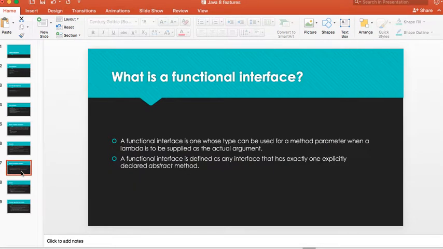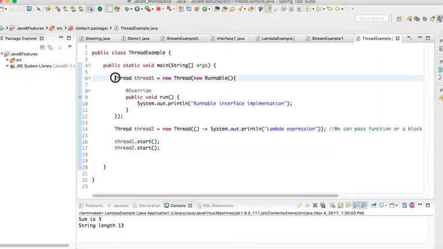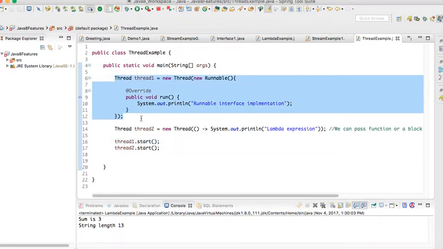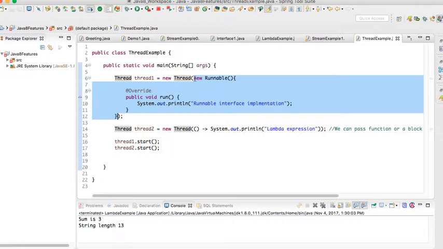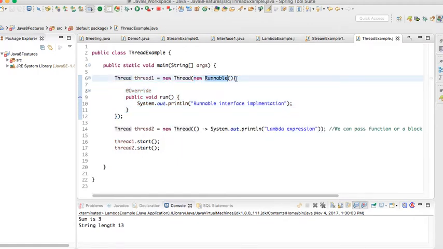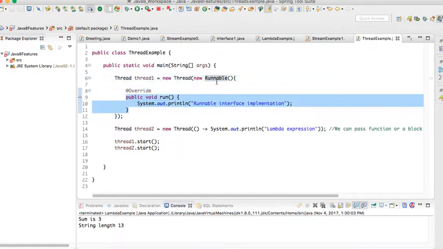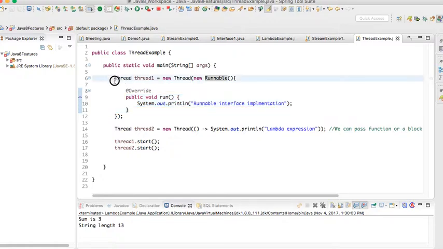Let me show you another example of a lambda expression. In this example, I'm trying to create a thread by implementing the Runnable interface. This is how we usually create a thread. We need to implement this run method, right? This Runnable is an interface which has only one method, so we can treat this interface as a functional interface. So this is the traditional way of coding.